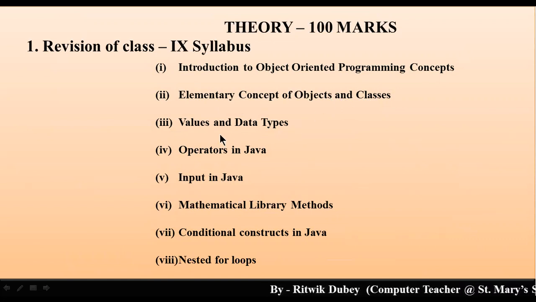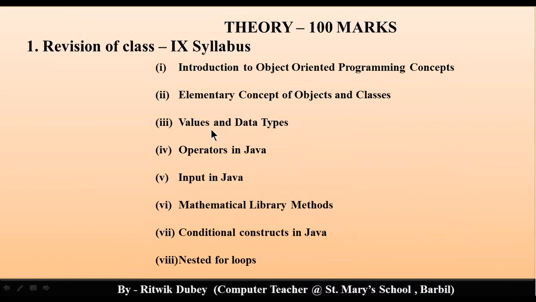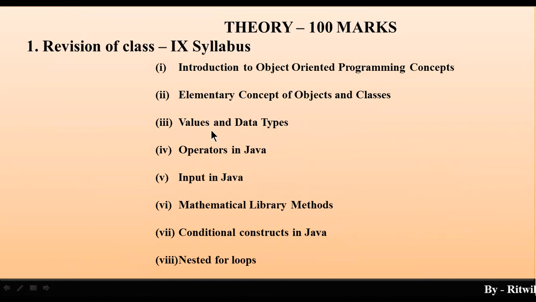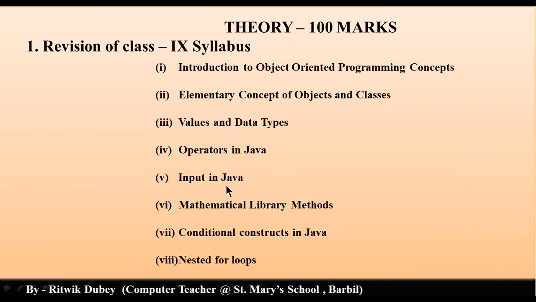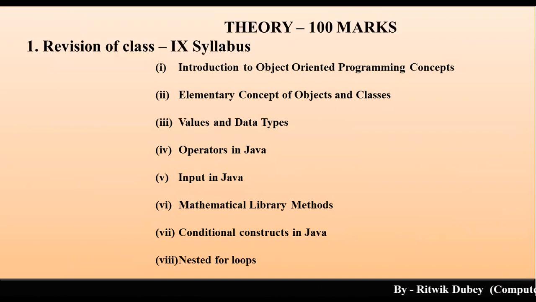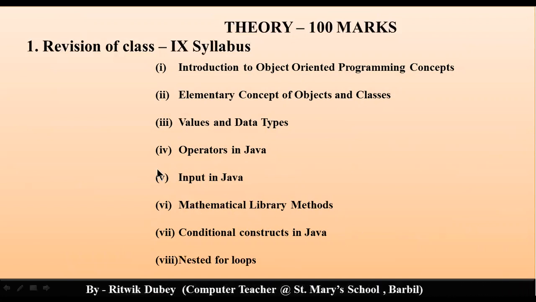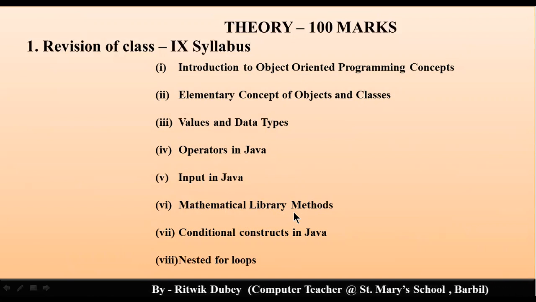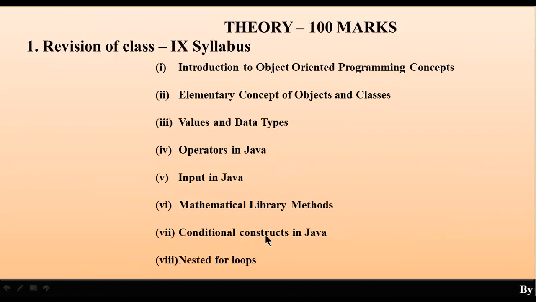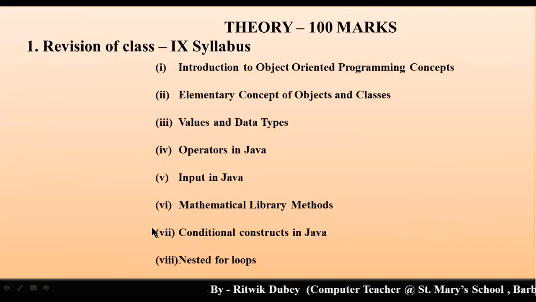Values and data types. Values, what are the kinds of values? And the data type accordingly. Operators in Java. And then input in Java. I mean, in the output screen only you will give the input, and in the same output screen you will get the output. Then mathematical library methods. These are also predefined. There is one predefined class called Math, which contains some predefined methods which are called library methods. Conditional constructs in Java. I mean, if statement, if else statement, switch case statement, all these things will come under this conditional construct in Java.